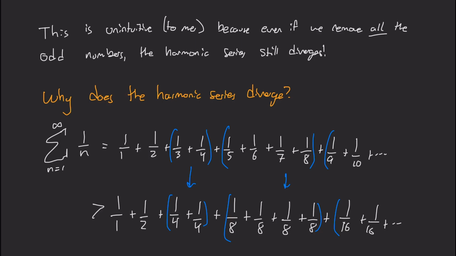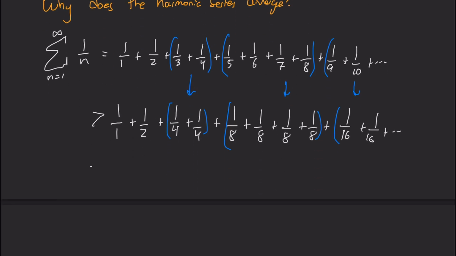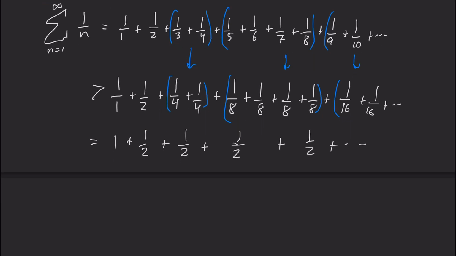But if we take a look at the brackets that we have, we see that actually they all add up to a half. So in other words, this new series is 1 plus a half, plus a half, plus a half, plus a half, and so on, which clearly goes to infinity. If we're adding up a half infinitely many times, that's not going to add up to anything finite. So that's a classic argument to show why the harmonic series diverges.